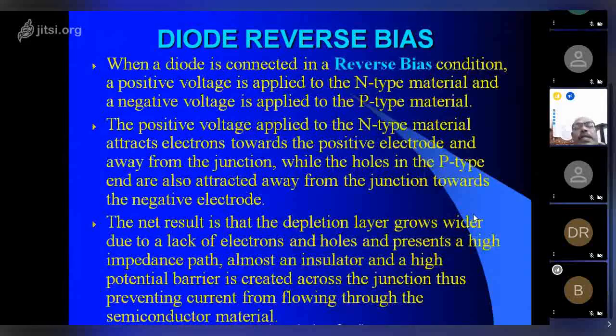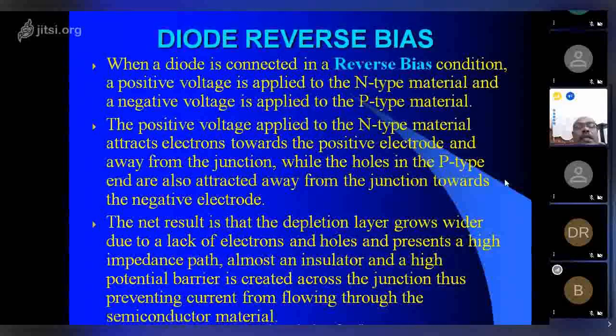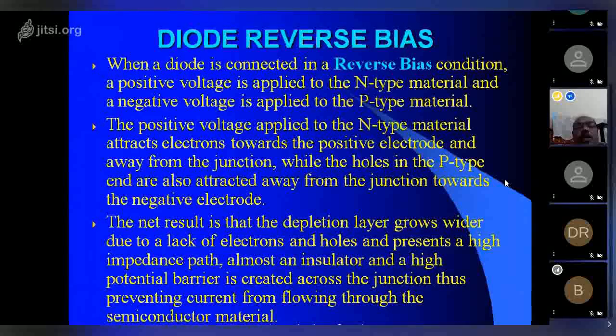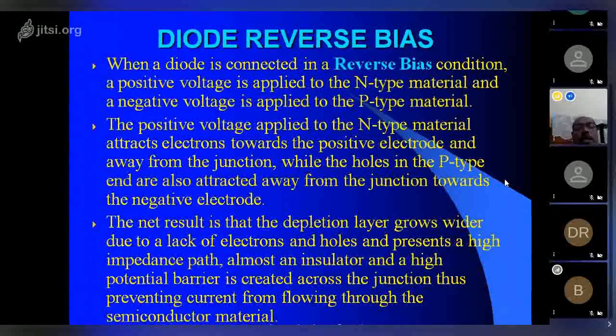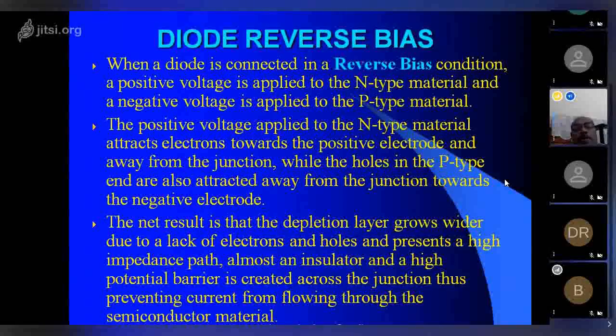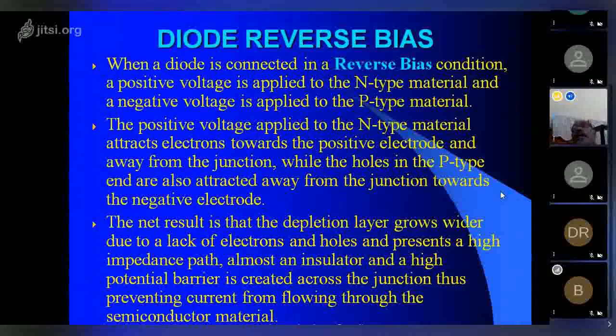When a diode is connected in the reverse bias condition, a positive voltage is applied to the N material and a negative voltage is applied to the P material. This positive voltage applied to the N material attracts electrons towards the positive electrode and away from the junction, while the holes in the P-type end are attracted away from the junction towards the negative electrode. The net result is that the depletion layer grows wider due to the lack of electrons and holes, and presents a high impedance path, almost an insulator. It has a high potential barrier across the junction, thus preventing current from flowing through the semiconductor material.